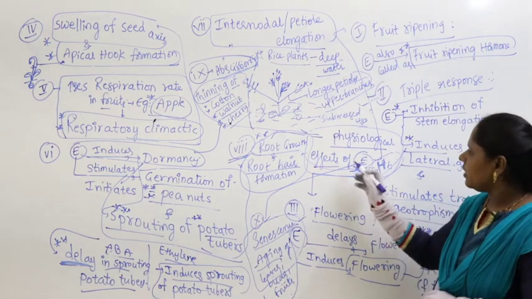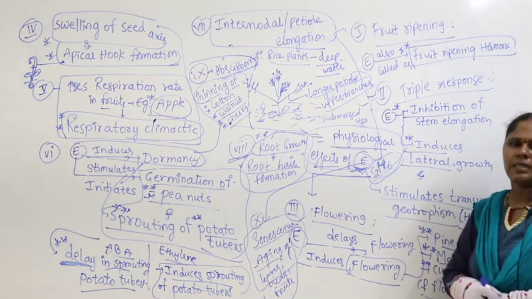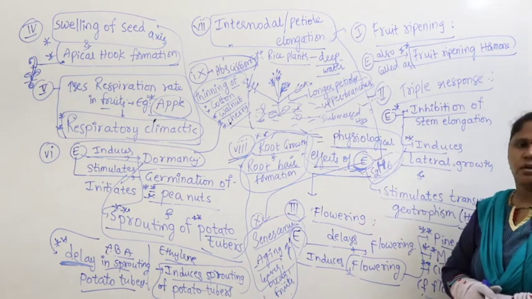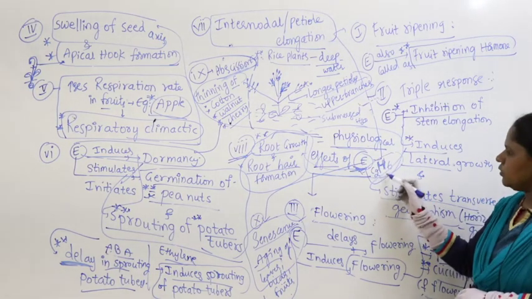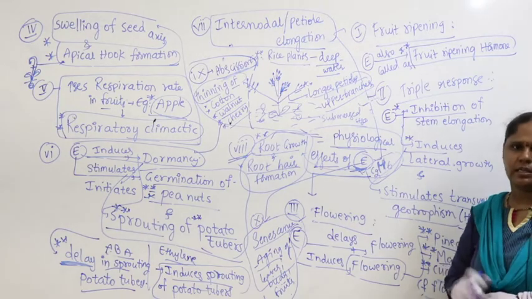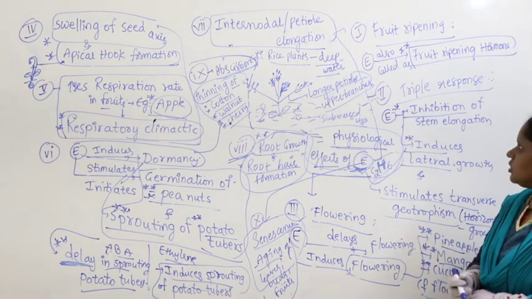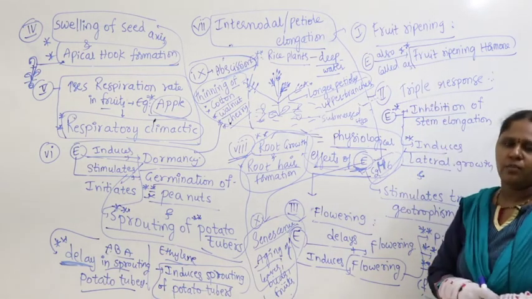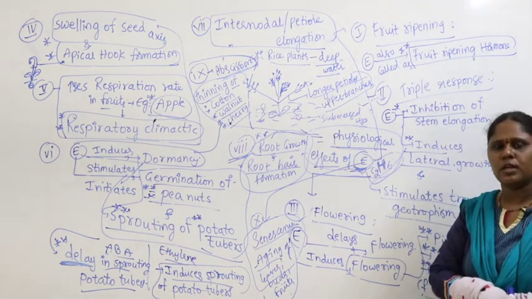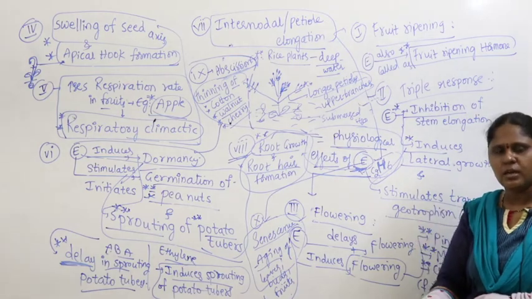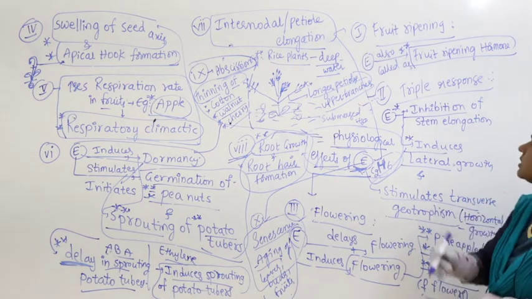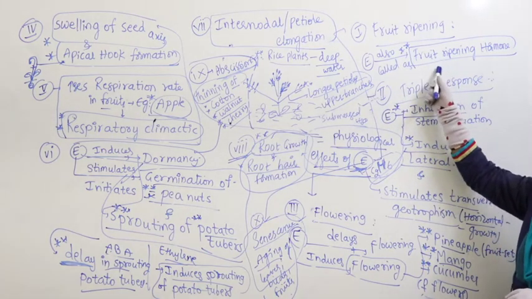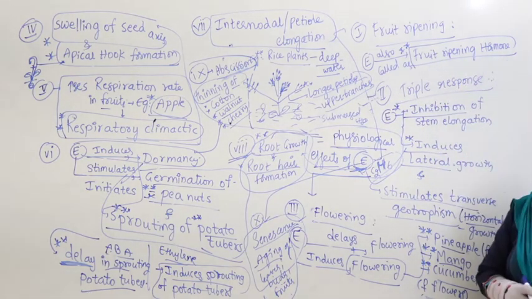I will repeat again, very important, guys, listen carefully. We are discussing the physiological effects of ethylene. What is ethylene? C2H4 is ethylene. So, what are the functions? The first one is fruit ripening. Whenever ethylene is added artificially, or is produced naturally within the plant, it causes fruit ripening. So, it is also called the fruit ripening hormone.